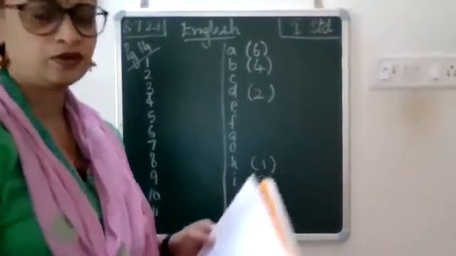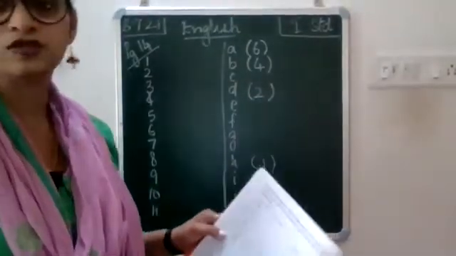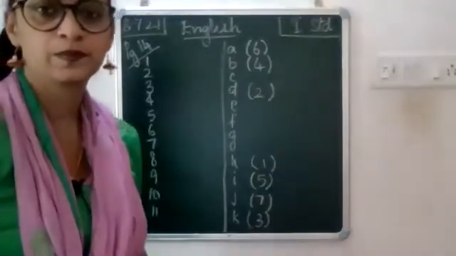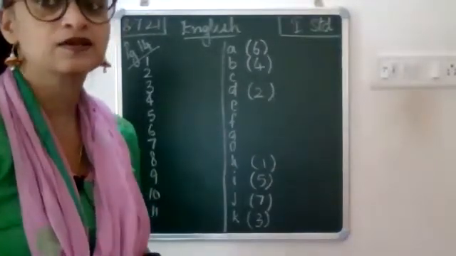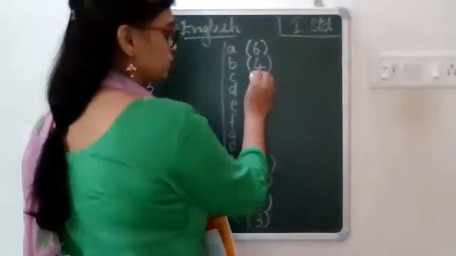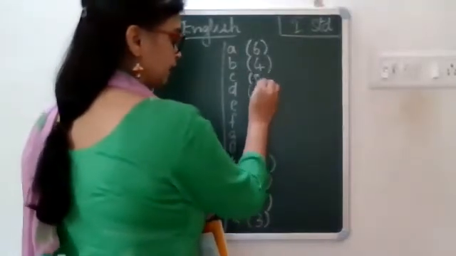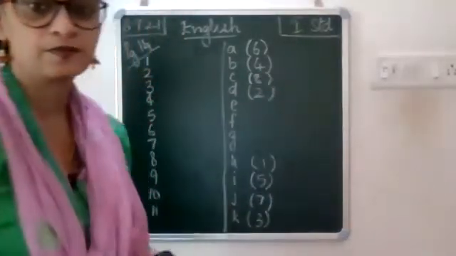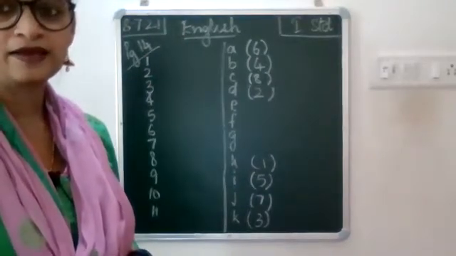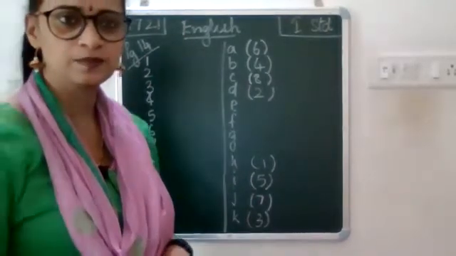Okay. Now next one, goose. What is a young one of a goose called as? Very good. It is gooseling. That is C. So next to C, open a bracket, write 8 and close the bracket.